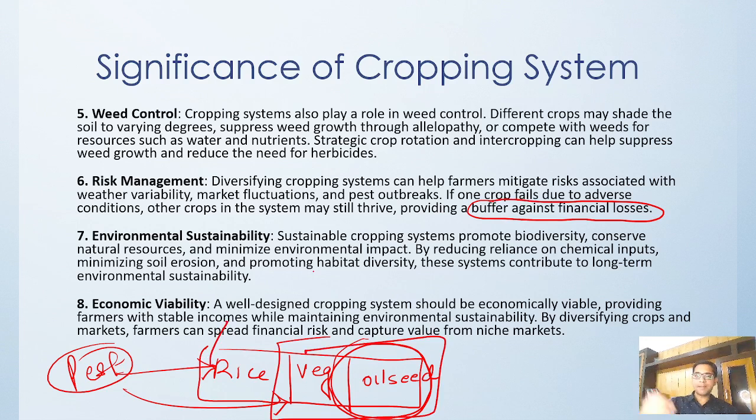And cropping patterns should be based on environmentally sustainable ways, so that they help in the promotion of biodiversity and proper utilization of natural resources. Because if we are not utilizing them in the right way, slowly the land will degrade, the water will become acidic in nature, the soil will degrade, and slowly your cropping pattern will be disastrous. Okay, so we have to make sure of fewer chemical inputs, so that there is no soil erosion. Habitat diversity, that means we have to grow natural things. Natural microorganisms should be there. So that is why we need to maintain environmental sustainability.